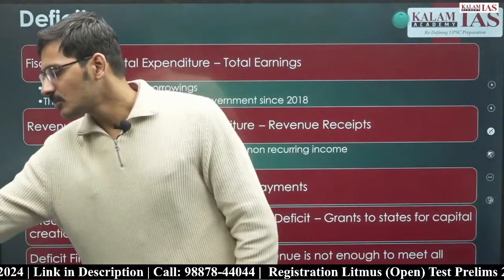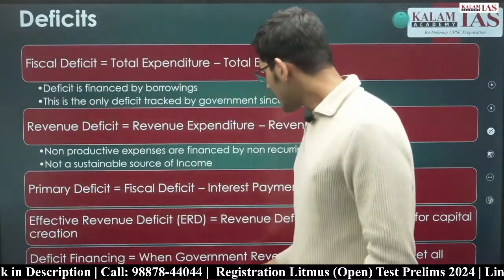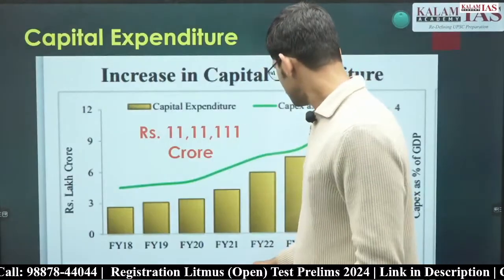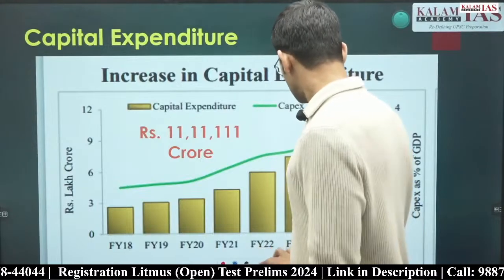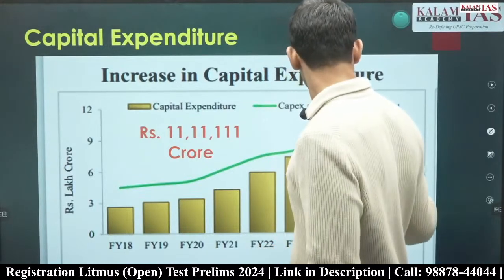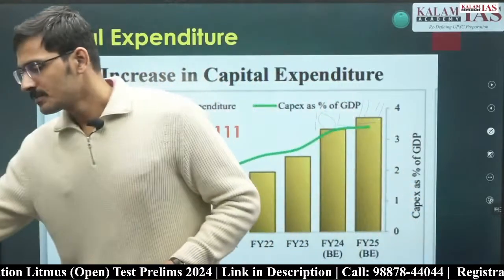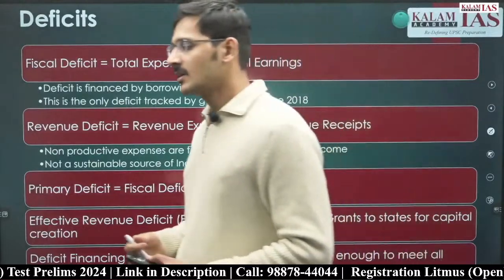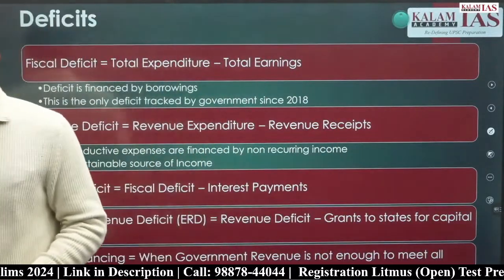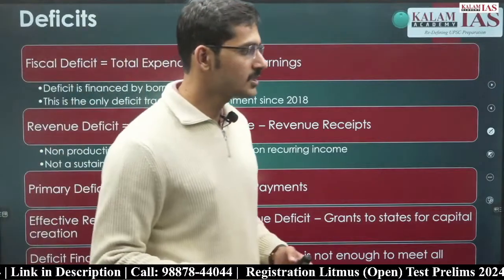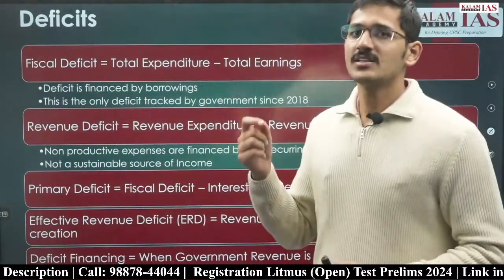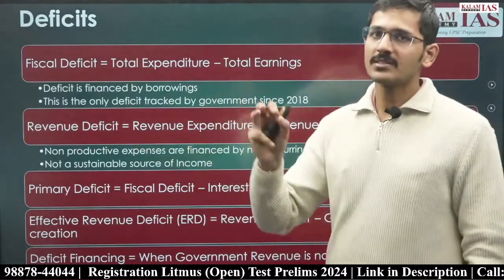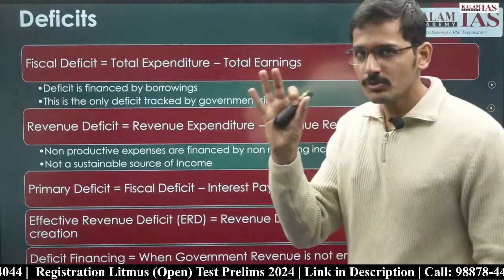अब revenue deficit क्या होता है? हमने देखा दो तरह की receipts थी, revenue receipts and capital receipts. We saw that there are two types of receipts. One is revenue receipts and the other is capital receipts. In expenditure also we saw there are two types of expenditure. One is revenue expenditure, other is capital expenditure. Now revenue deficit compares revenue receipts versus revenue expenditure.